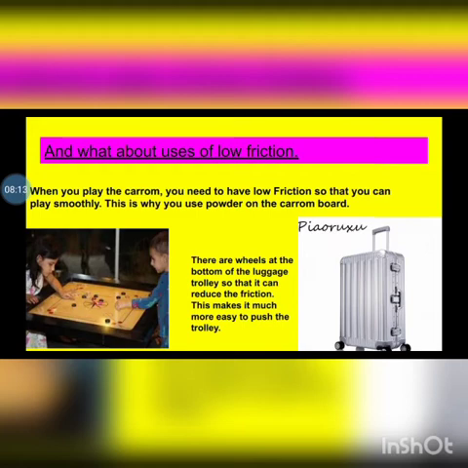Sometimes we can reduce friction by using wheels, small wheels. In the picture you can see that there's a luggage trolley and it has small wheels at the bottom, so that these wheels have a very smooth surface. It will reduce the friction with the ground, and this makes it easy for us to carry it around. You will notice that there are tables or chairs which have small wheels. These wheels help to reduce the friction so that those types of furniture can be moved easily from one place to the other.